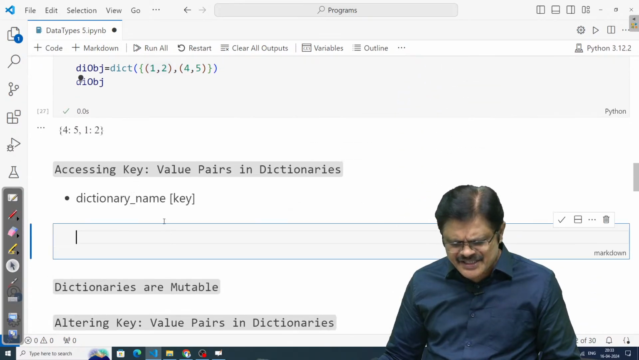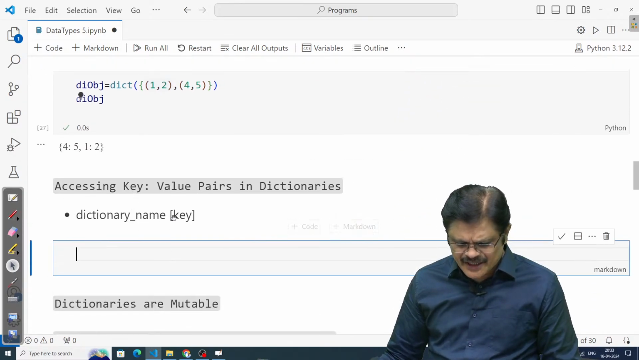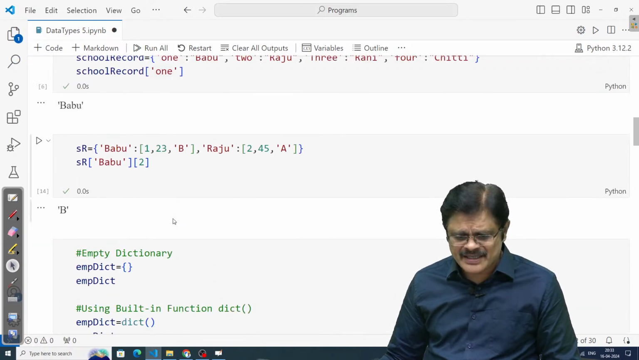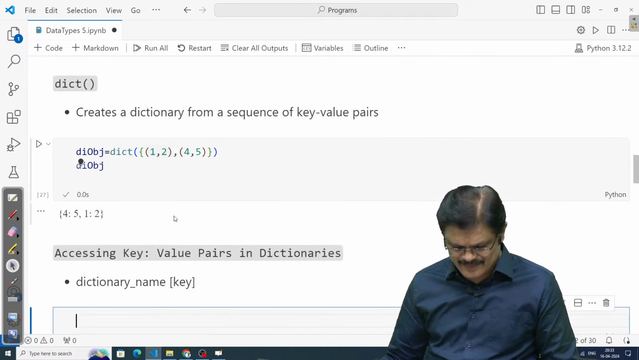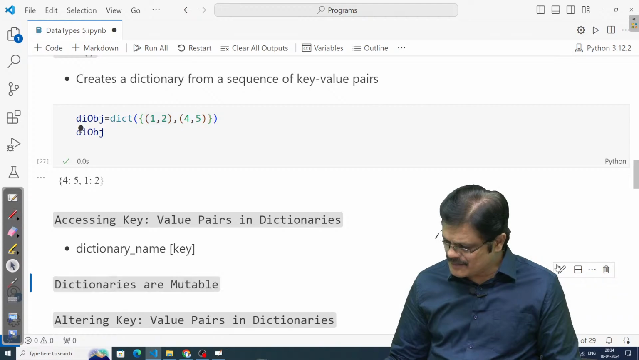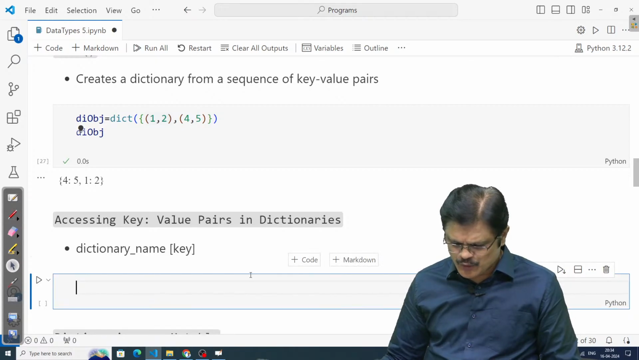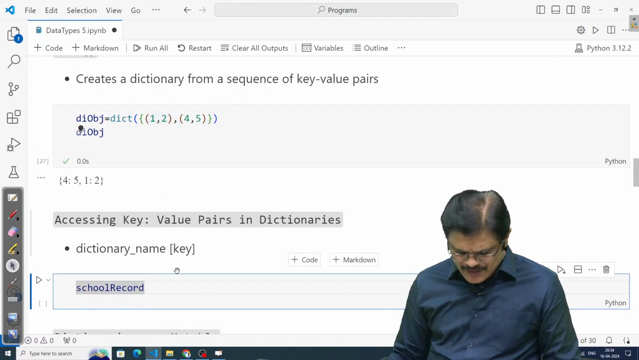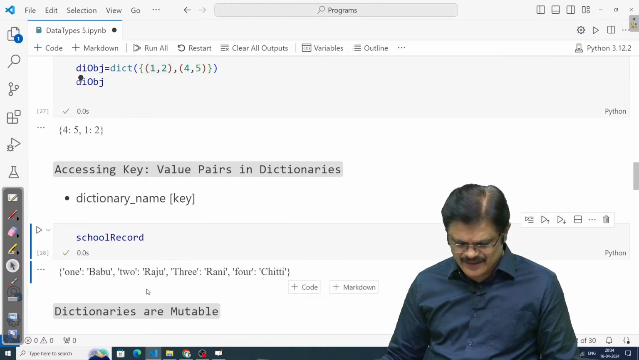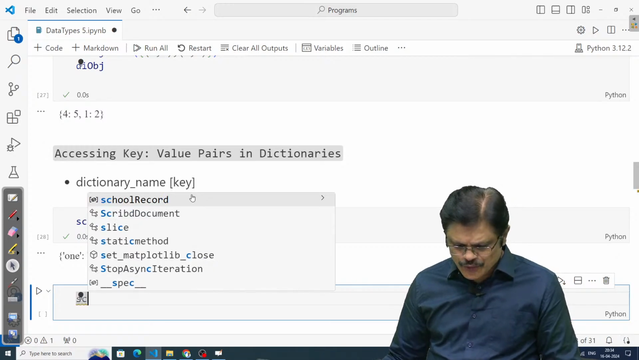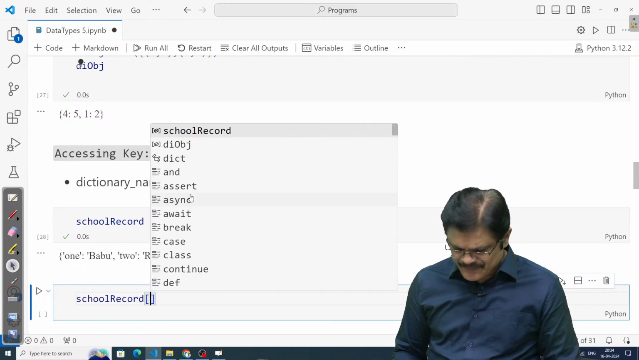You create any dictionary and use that. What is the name? Let me write down this name. This is school record. Oh, sorry, it is a markdown cell. I need a code cell for this. School record. So what is the school record? Yes, I have this school record. Now how can I access the elements? School record, key name. So what is the key name?